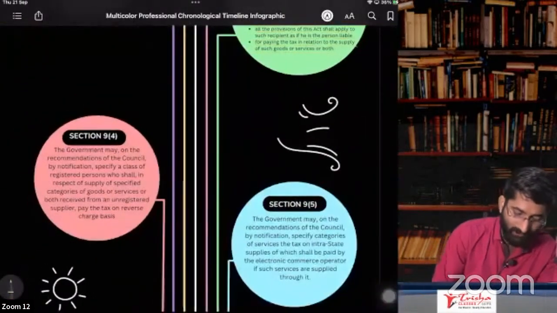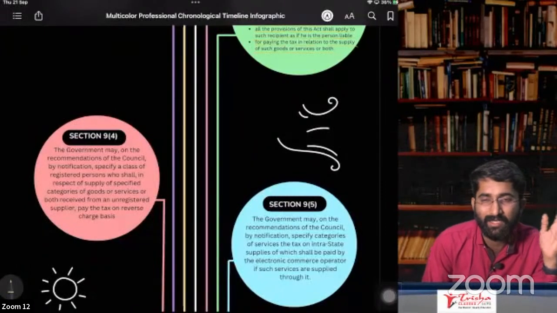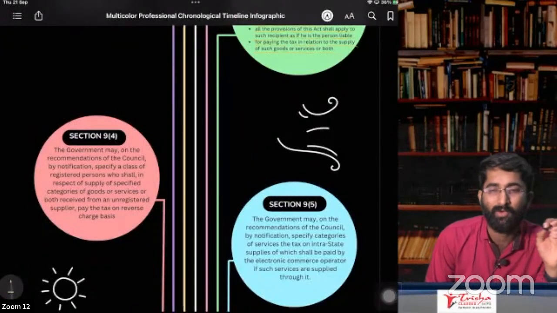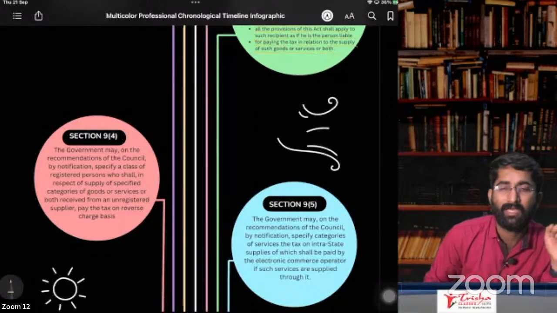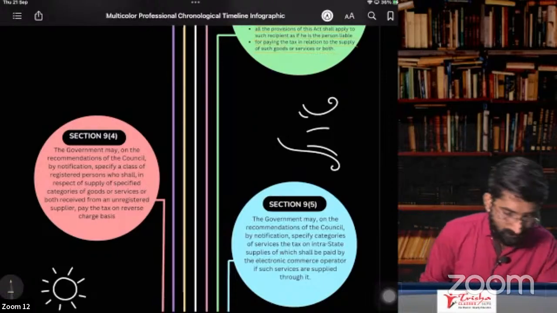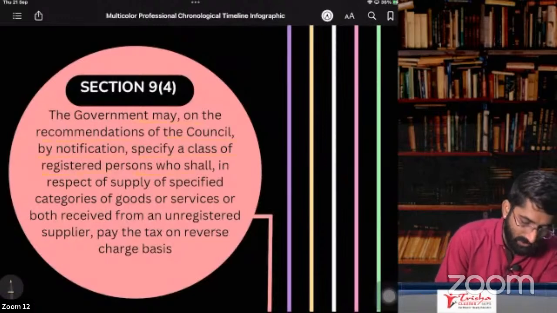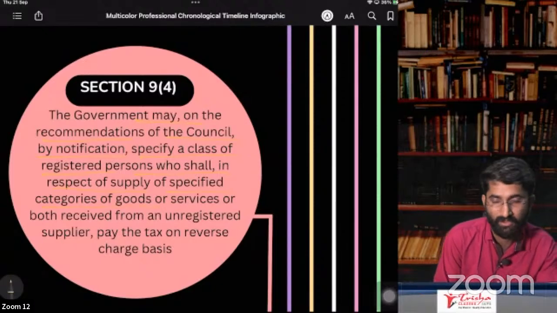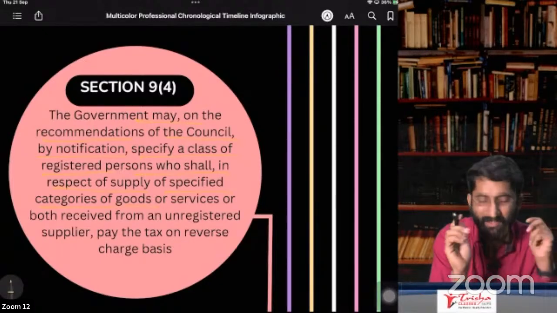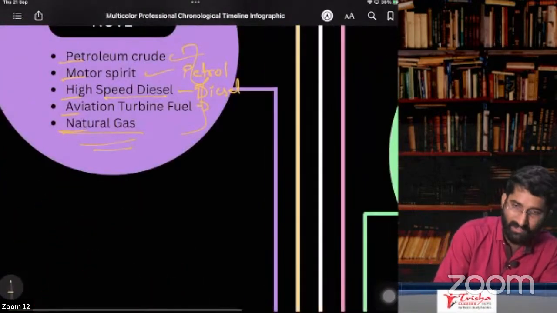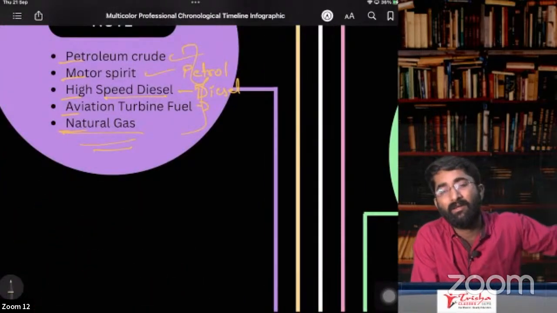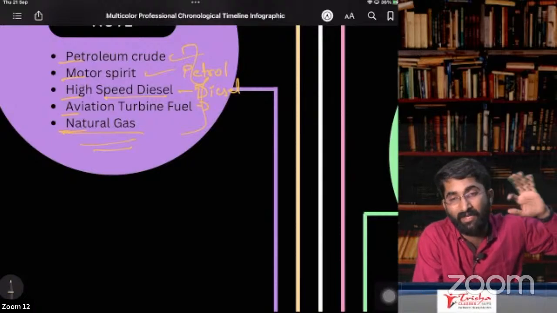Section 9.4 and 9.5, I have given here just for your understanding, but it is not required from your examination point of view. Section 9, subsection 4: the government may, on the recommendation of the council, by notification, specify a class of registered person who shall, in respect of supplies, pay tax on specified categories of goods. Which goods? It is neither the PM goods nor the ice cream goods.